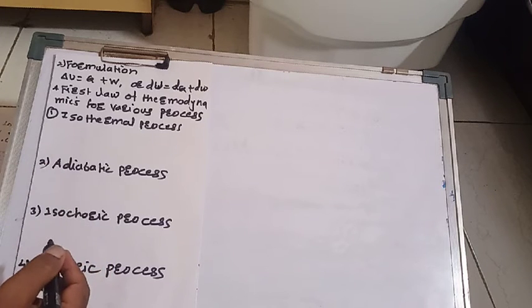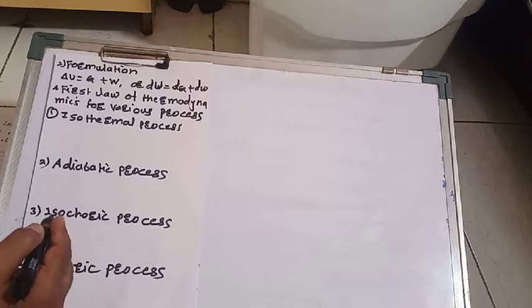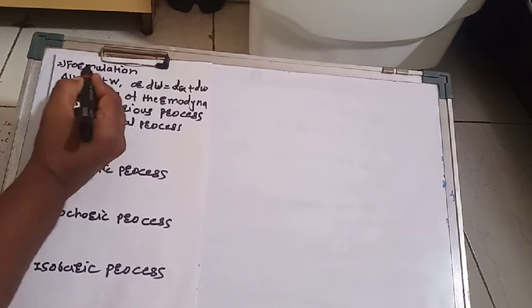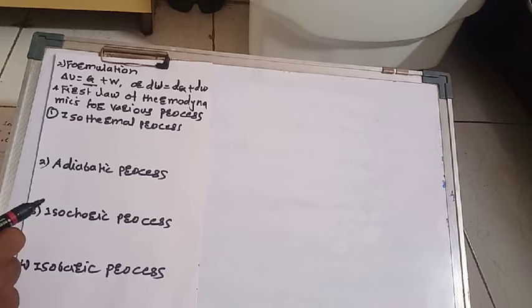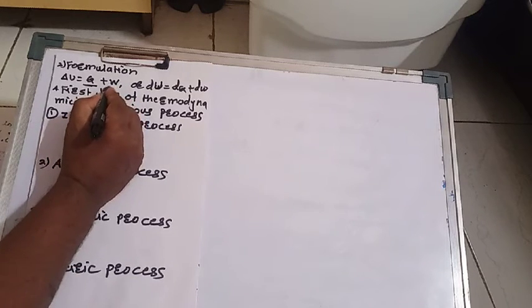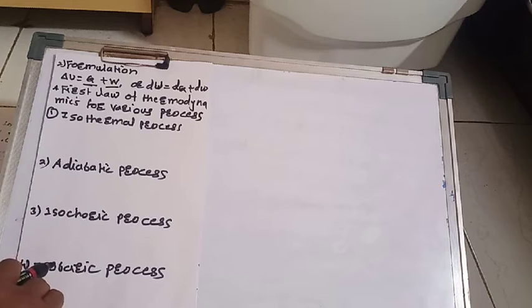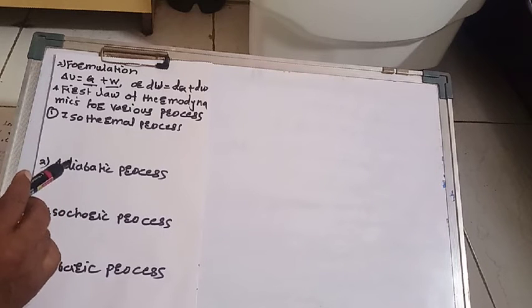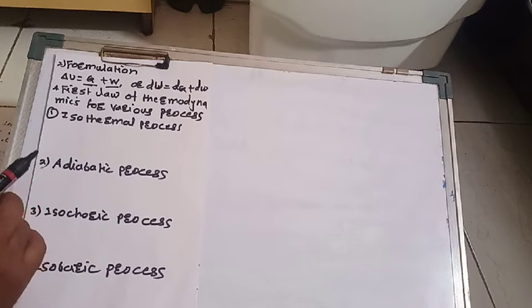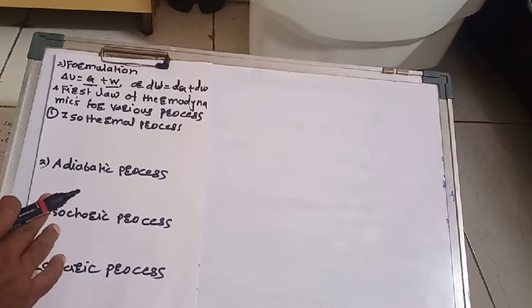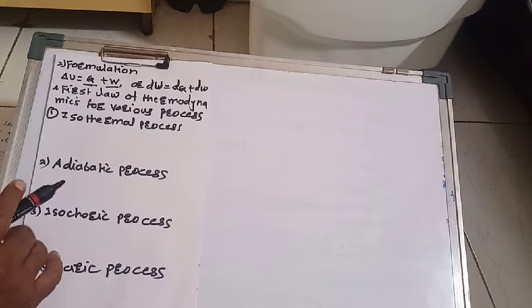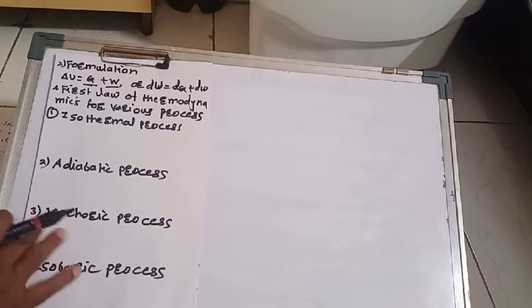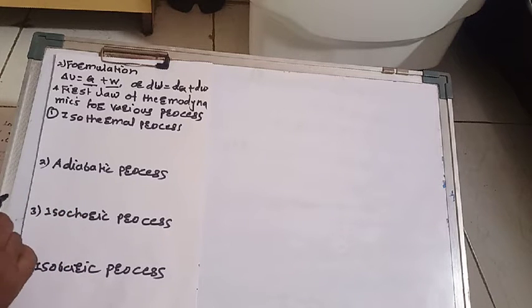The next point is the formulation of the first law of thermodynamics. Suppose Q is the quantity of heat supplied to the system and W is the work done on the system by the surroundings, that is work of compression, and this work of compression is always positive. So W is positive. Hence if Q quantity of heat is supplied to the system and work W is done on the system by the surroundings, the internal energy of the system would increase.